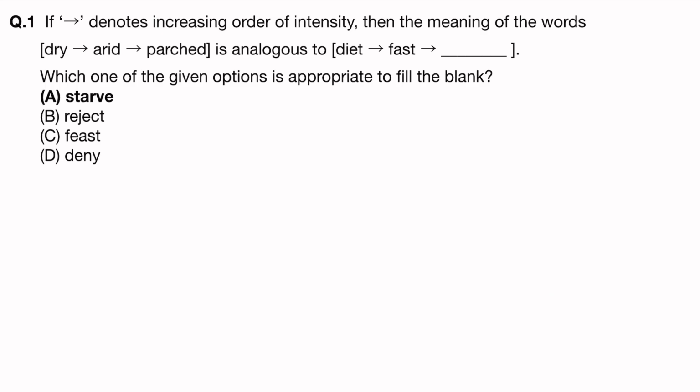If denotes increasing order of intensity, then the meaning of the words dry, arid and parched. Okay, dry means completely dried. Arid means without water or rain. Parched means very hot and dry. So these all three are related.